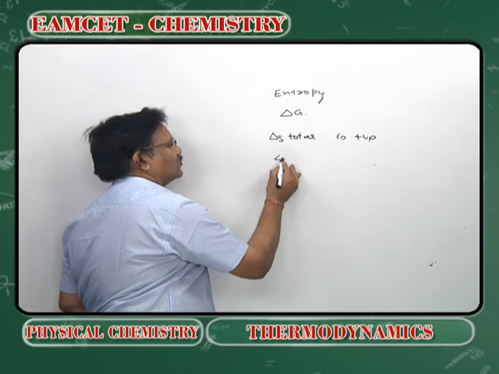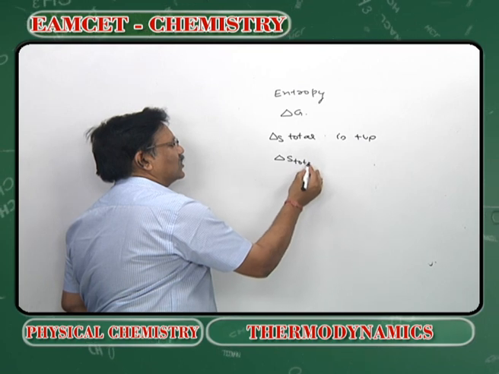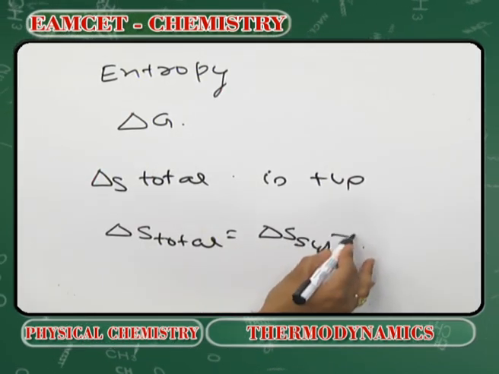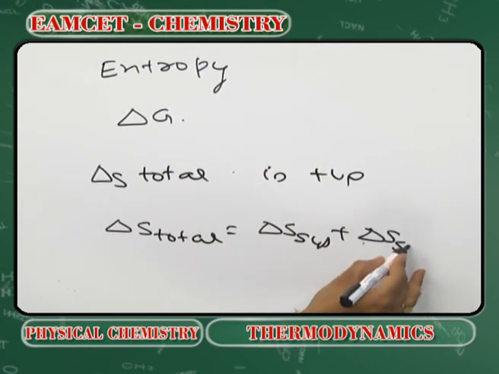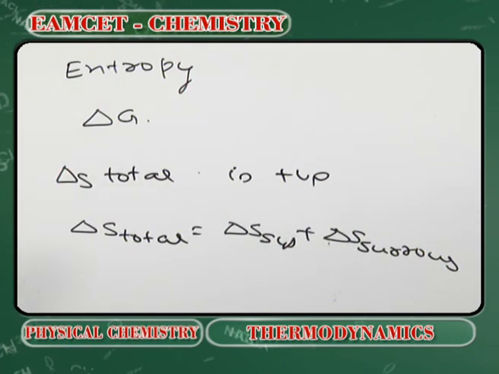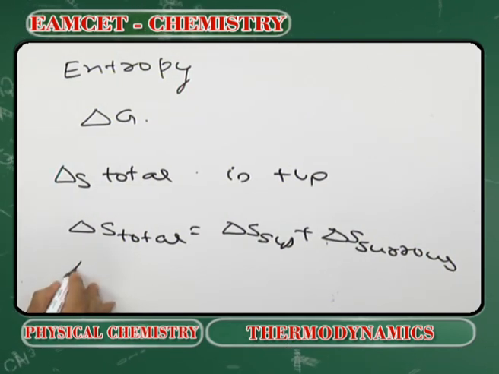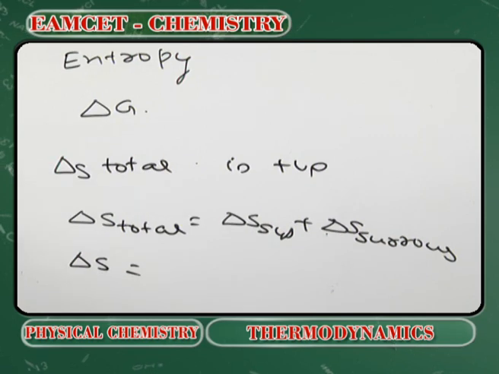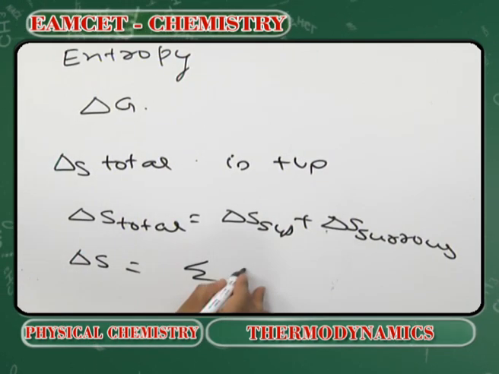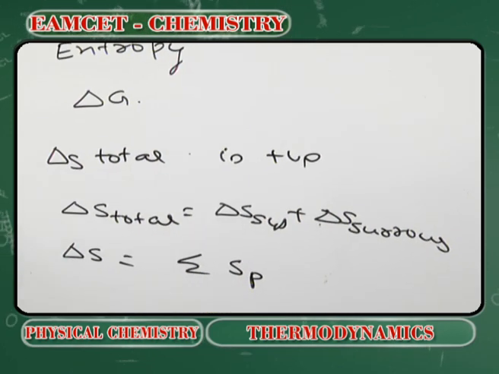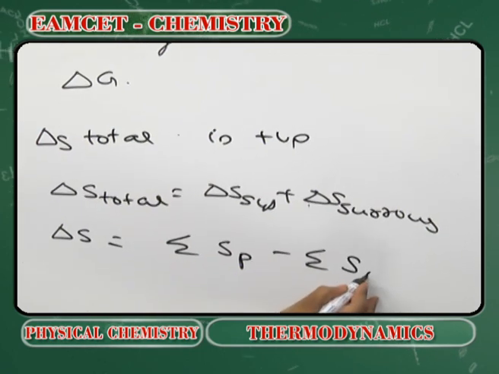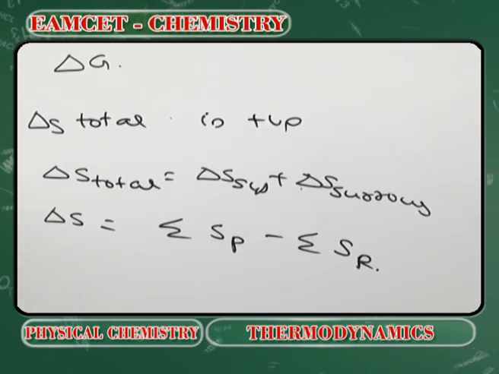What is delta S total? Delta S total is equal to delta S of the system plus delta S of the surroundings. How do you calculate the delta S value? In a chemical process, delta S is calculated as the sum of the entropies of the products minus the sum of the entropies of the reactants.